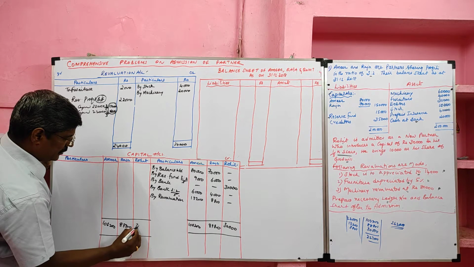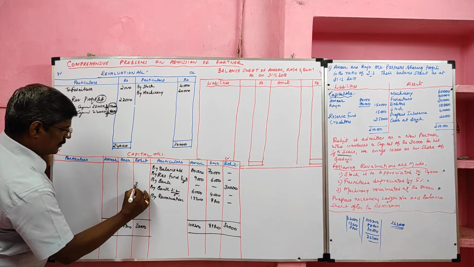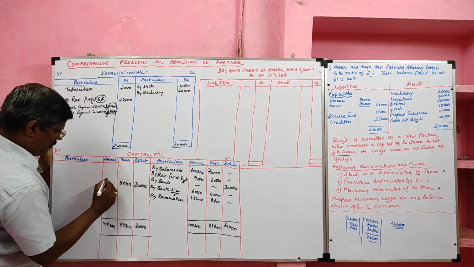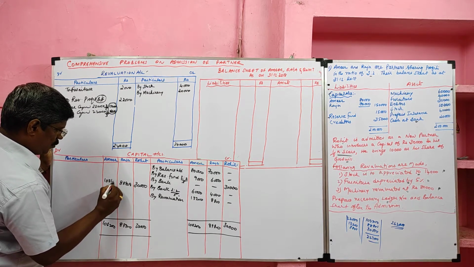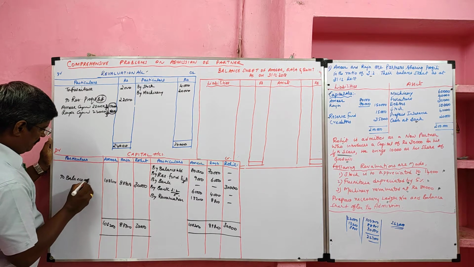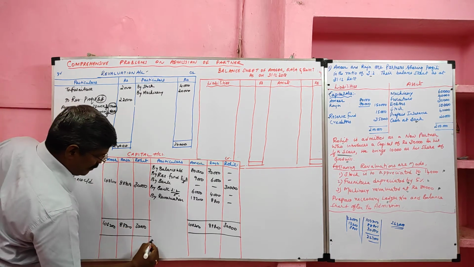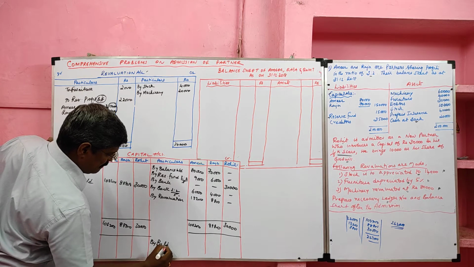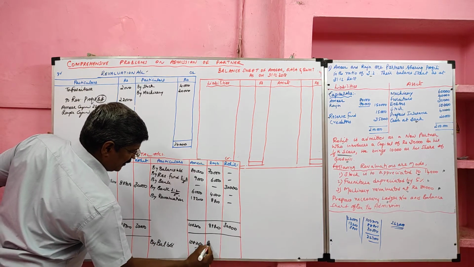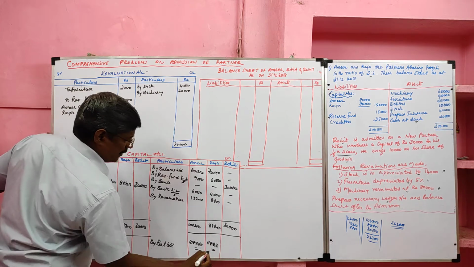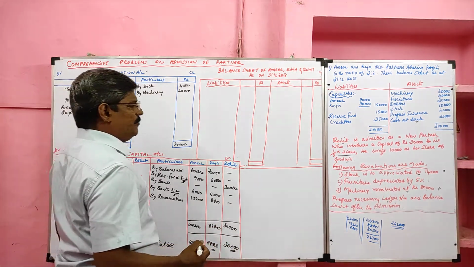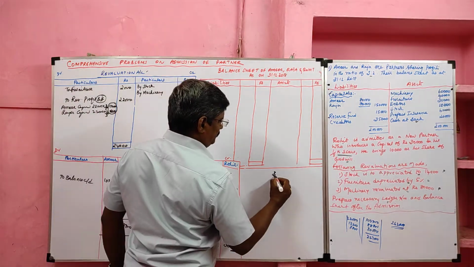To balance c/d, by balance b/d: 108,200, 88,800, then 30,000. After this, we have to prepare one more important account called bank account.